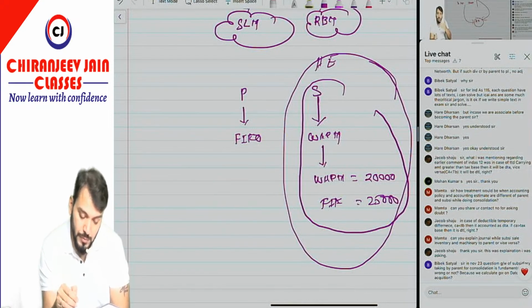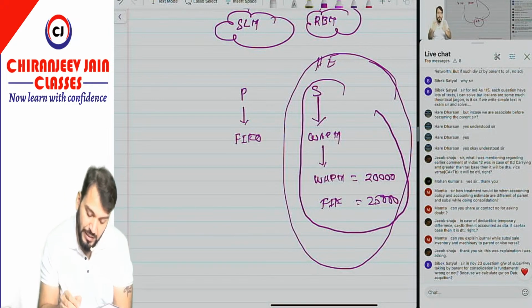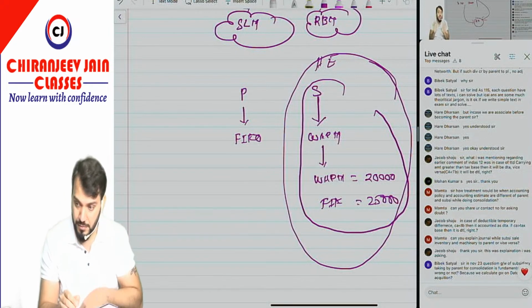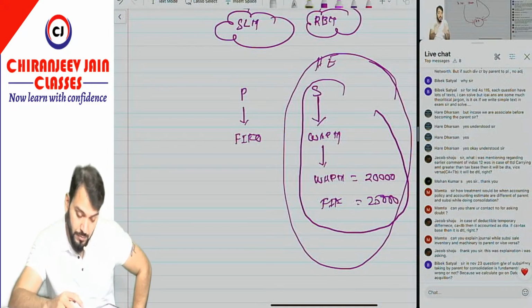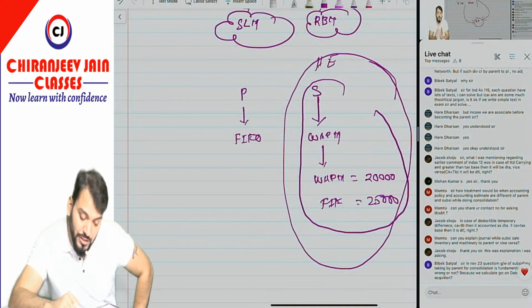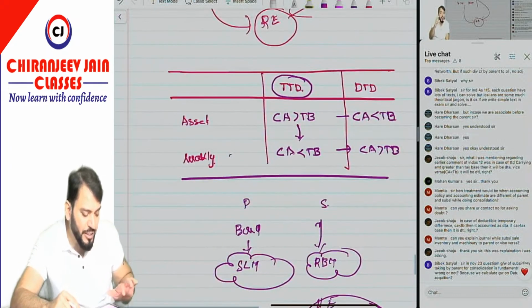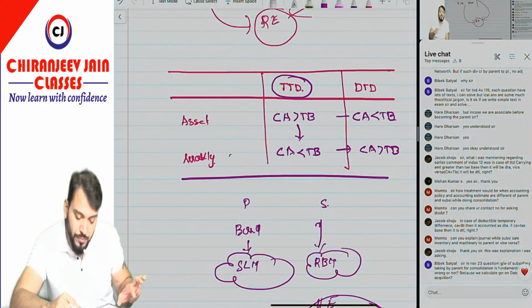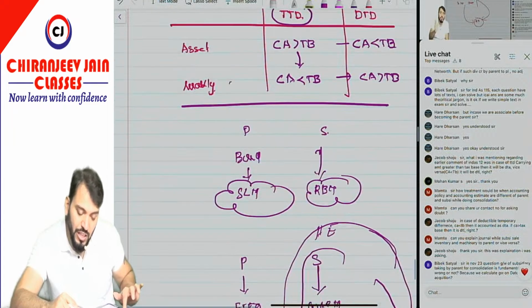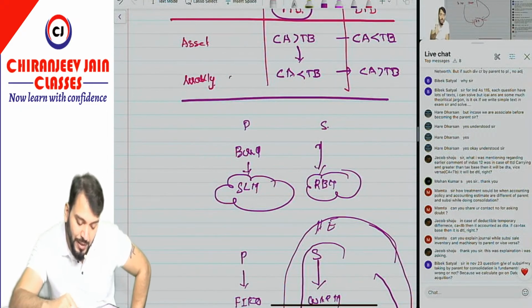Then Jacob: in case of deductible temporary difference, the carrying amount is more than the tax base, then it is accounted as DTA. Now you need to tell me whether you are asking about an asset or a liability. Already I have explained this. Jacob, you have understood this now. Okay, Jacob, you have understood, so I am not explaining this again.